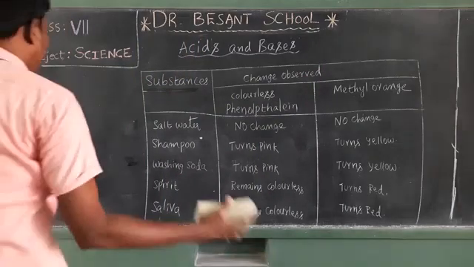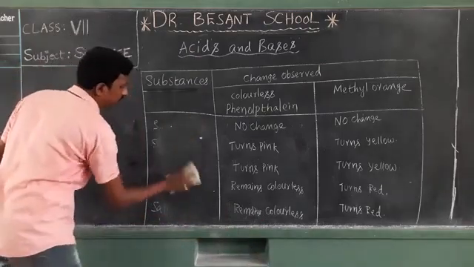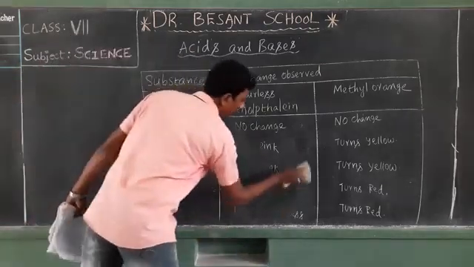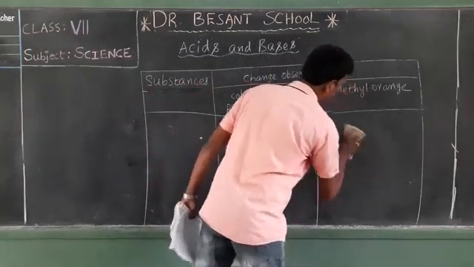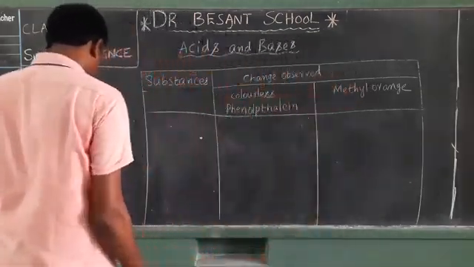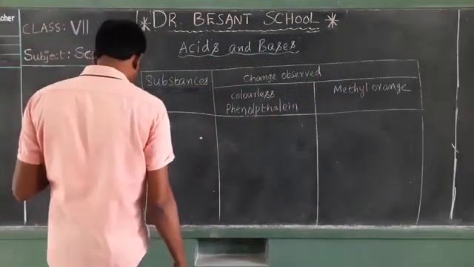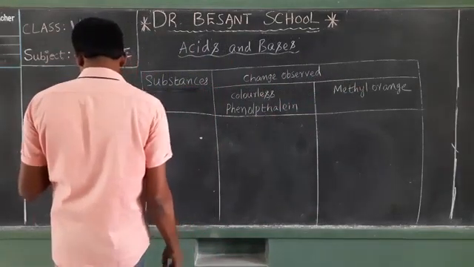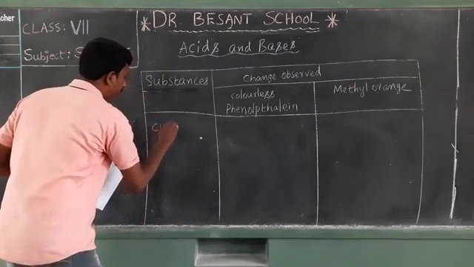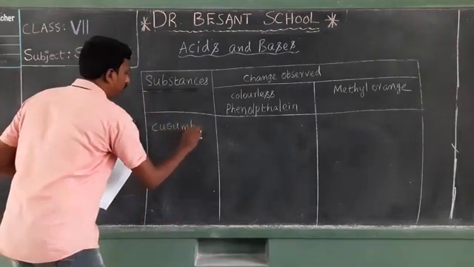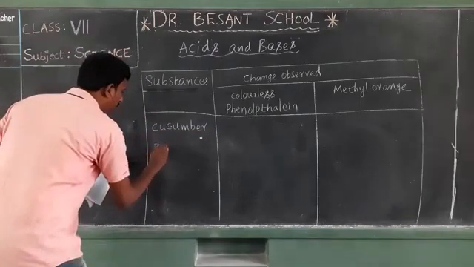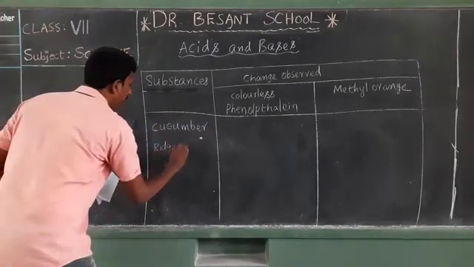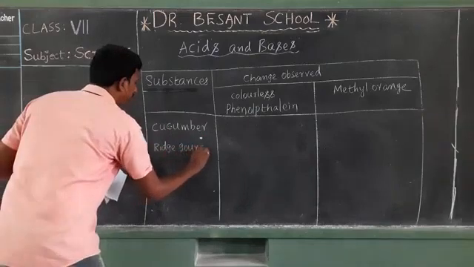Okay, my dear students. Now I will move to the next set of substances. Saliva next. Cucumber, so dosakai. Cucumber. Ridge gourd.